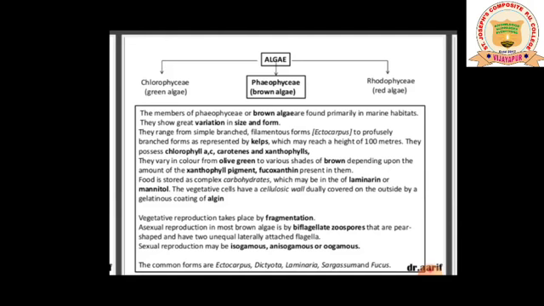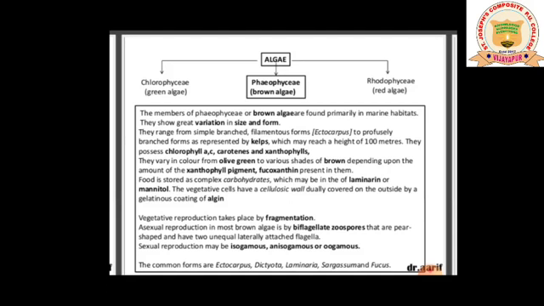Now coming to the food stored. What is the food stored in the case of brown algae? Food is stored as a complex carbohydrate, which may be in the form of laminarin or mannitol. Laminarin and mannitol are nothing but complex carbohydrates.